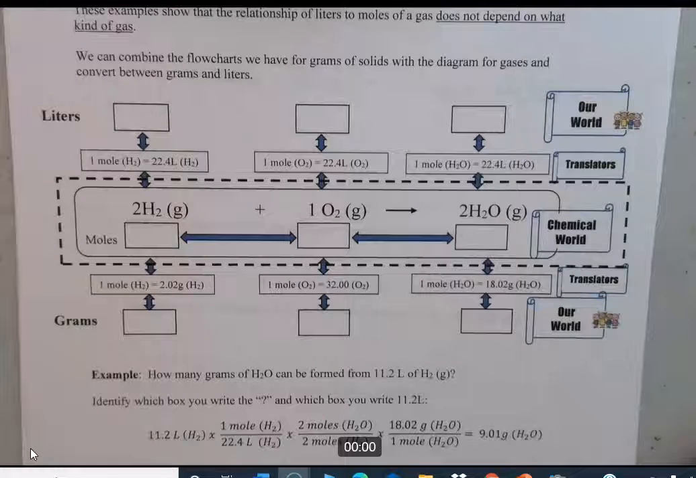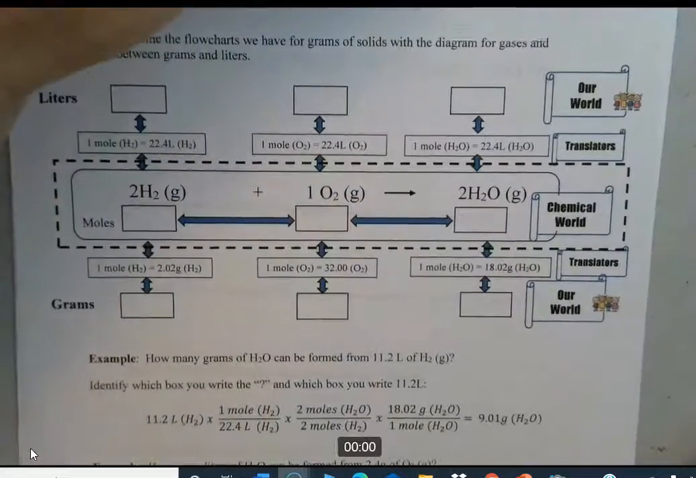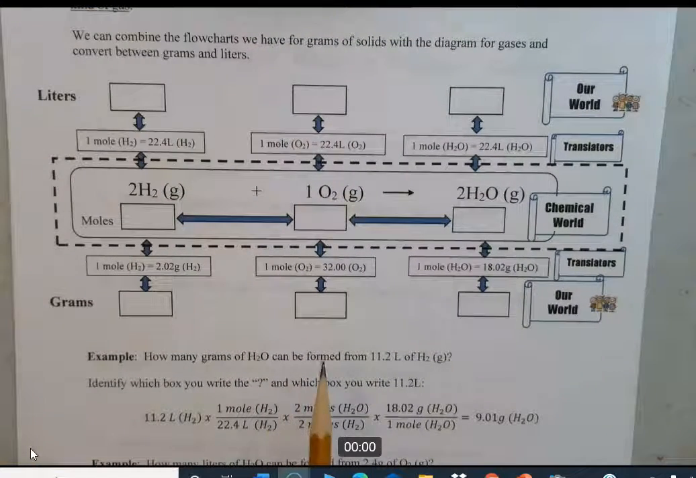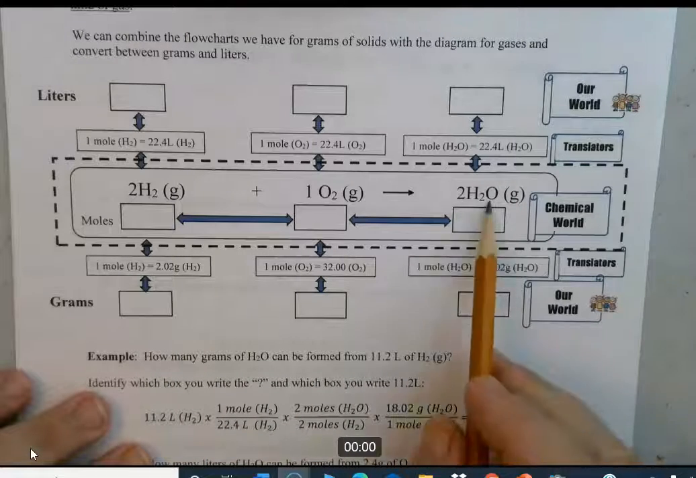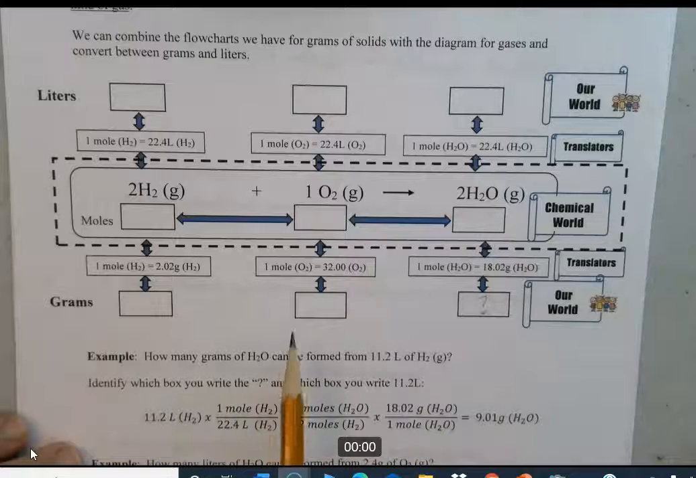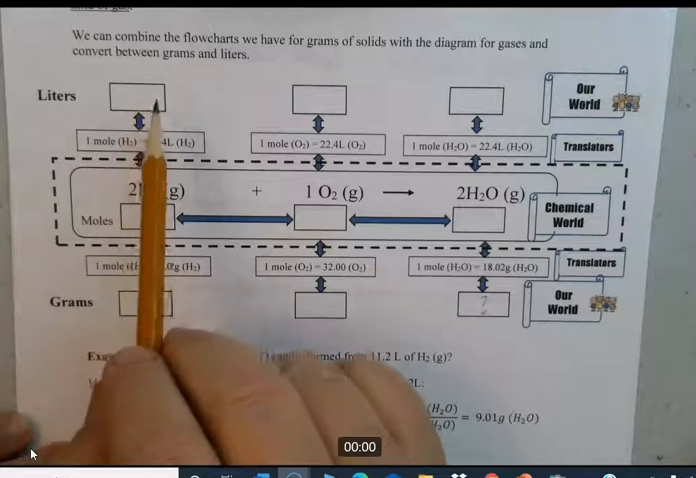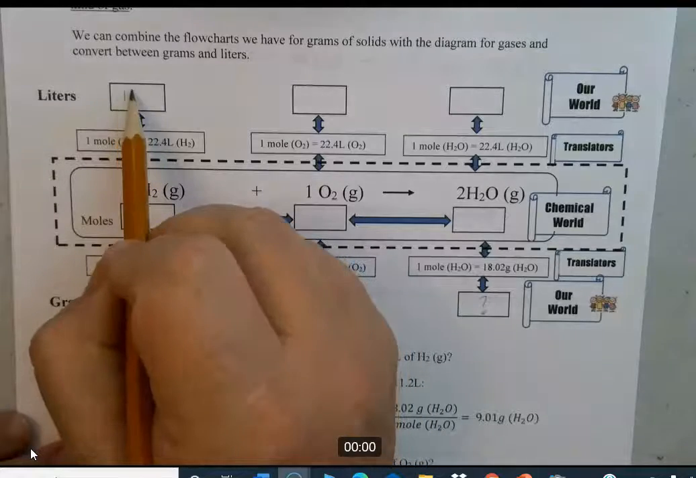All right, so let's go ahead and take an example problem here. How many grams of H2O can be formed from 11.2 liters of H2 gas? So for grams of H2O, if you're going to use this graphic organizer, you're going to have grams of H2O. It's right here, down here in the grams row, and it's under H2O. And then it says it's formed from 11.2 liters of H2. So here's H2, and you're going up to liters up here. So this is 11.2.